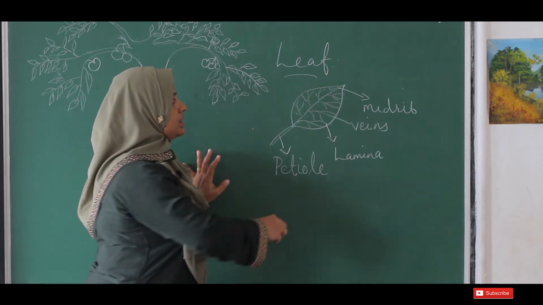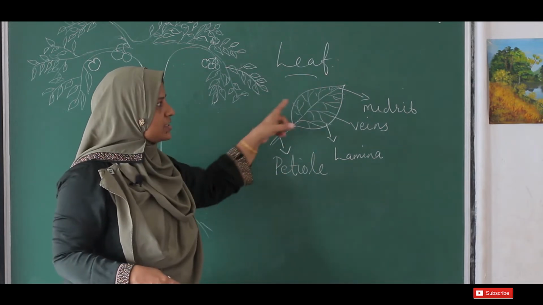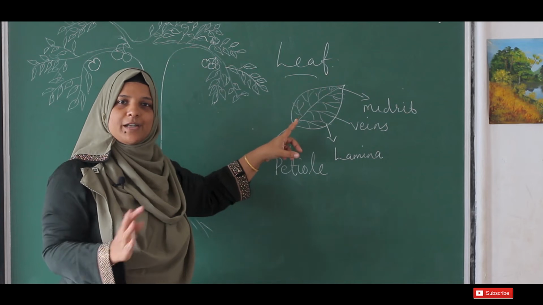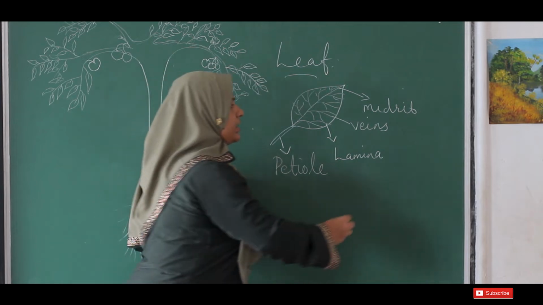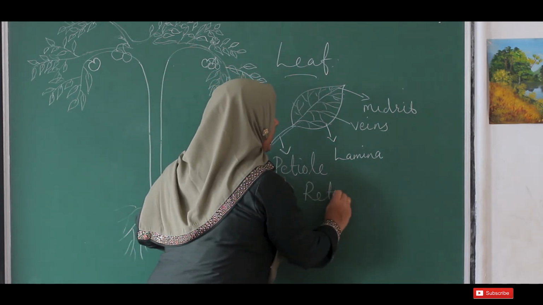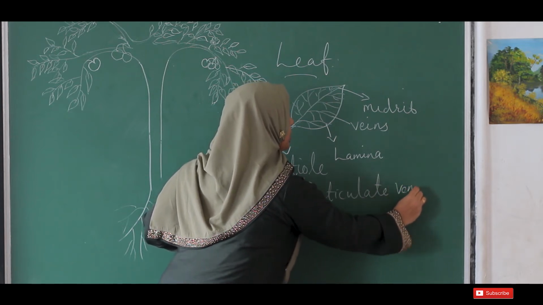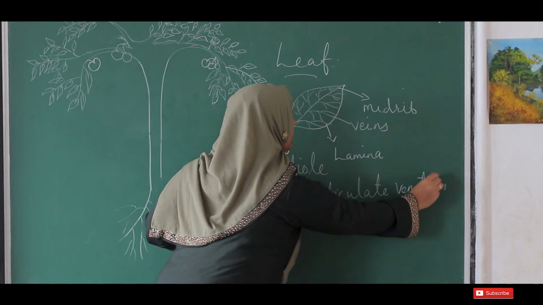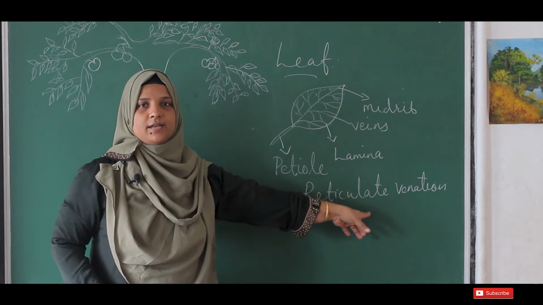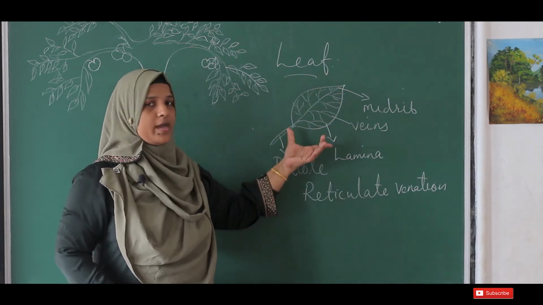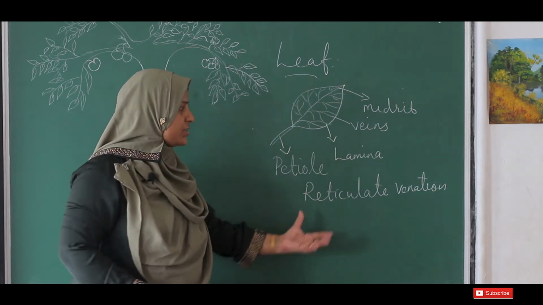And these veins, in some leaves, are arranged not in a particular order. This type of arrangement of veins is called reticulate venation. Venation means the arrangement of veins. So if it is arranged without any particular pattern, we call it reticulate venation.